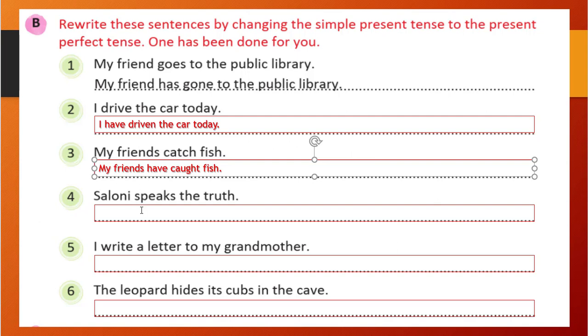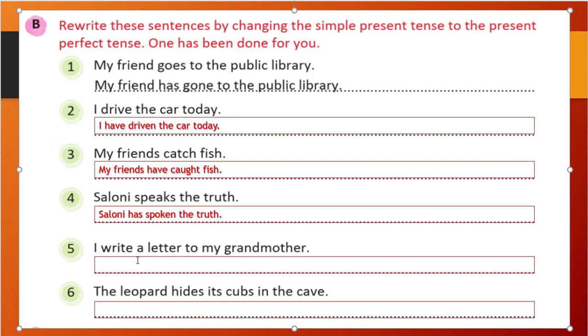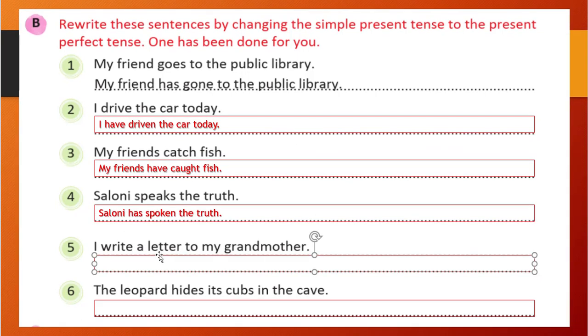Saloni speaks the truth. So here Saloni is a singular. So the correct one is Saloni has spoken the truth. Correct? And I write a letter to my grandmother. So I have written a letter to my grandmother. The leopard hides its cubs in the cave.